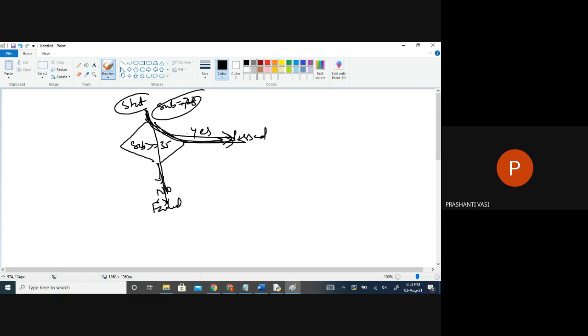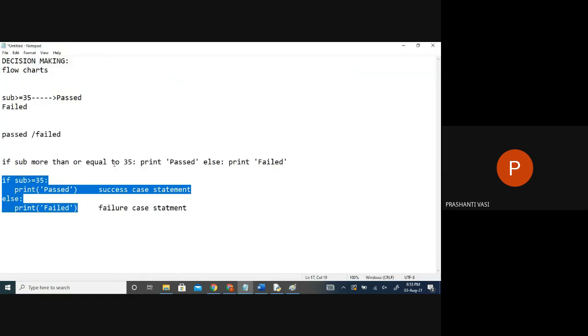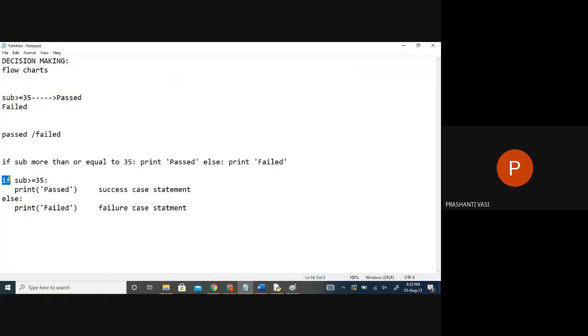So whether I have to go to this or this, it's based on which decision? This decision making construct. We have to test what the condition is and check its answer. Wait for its answer. If it's true, I should go to pass. If it's false, I should go to the failed statement. That's it. So for this, which keywords are we using? Two keywords: if, else. If, what is the scenario? What is the criteria? What's the test case to say pass? If the subject score is more than or equal to 35, say this, right?